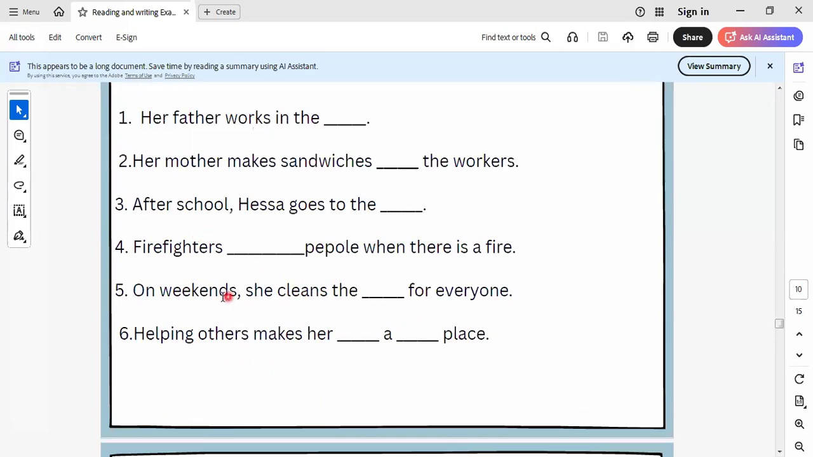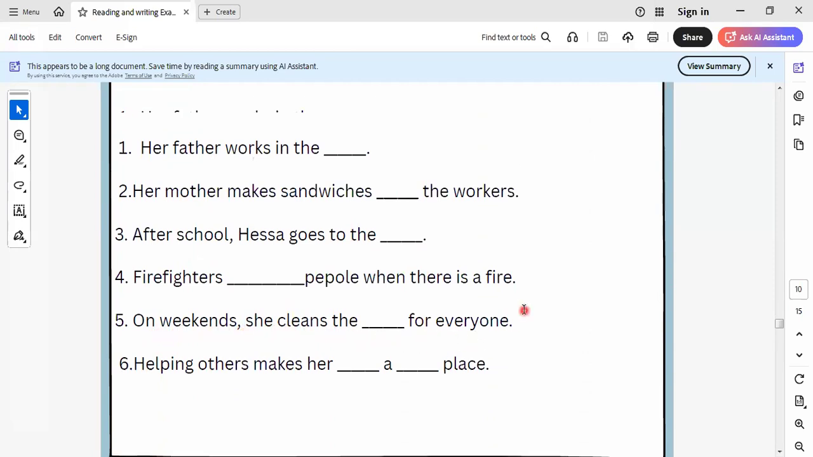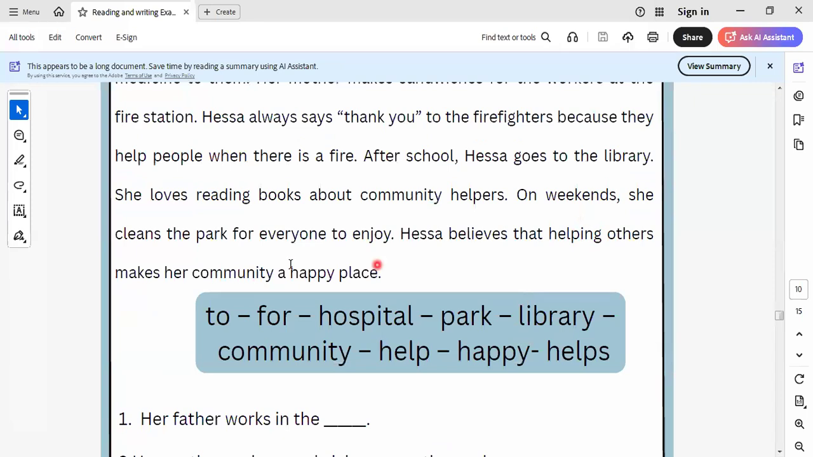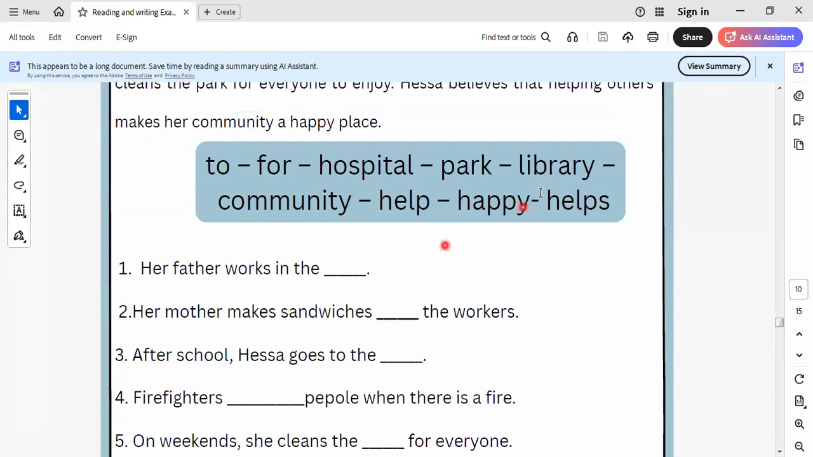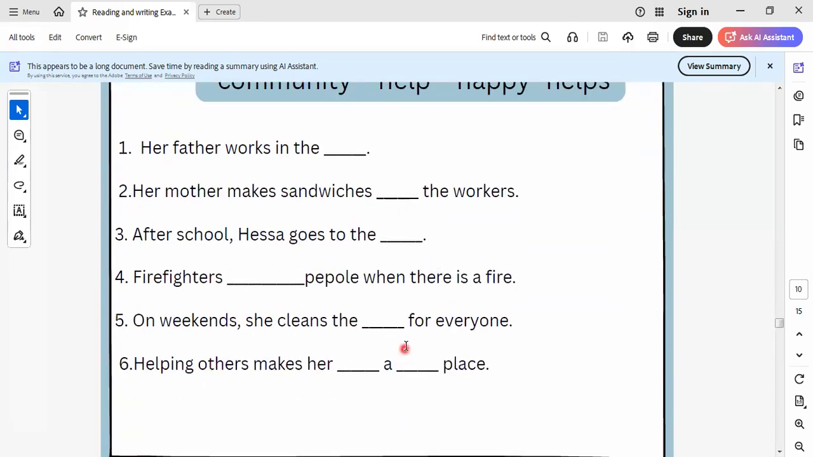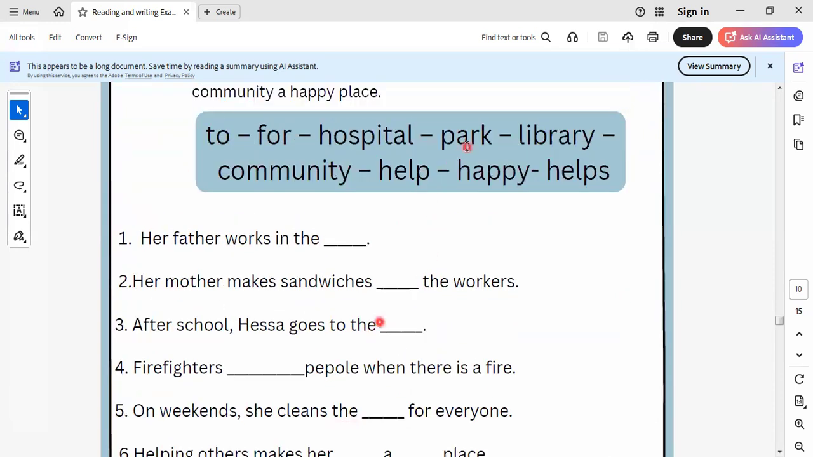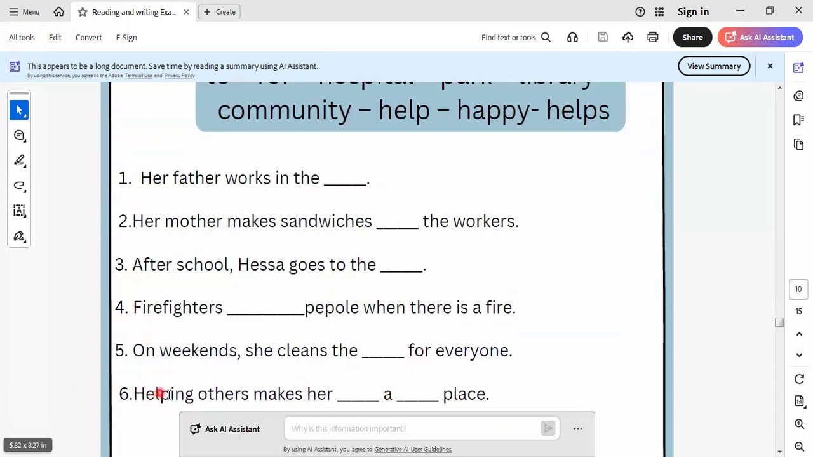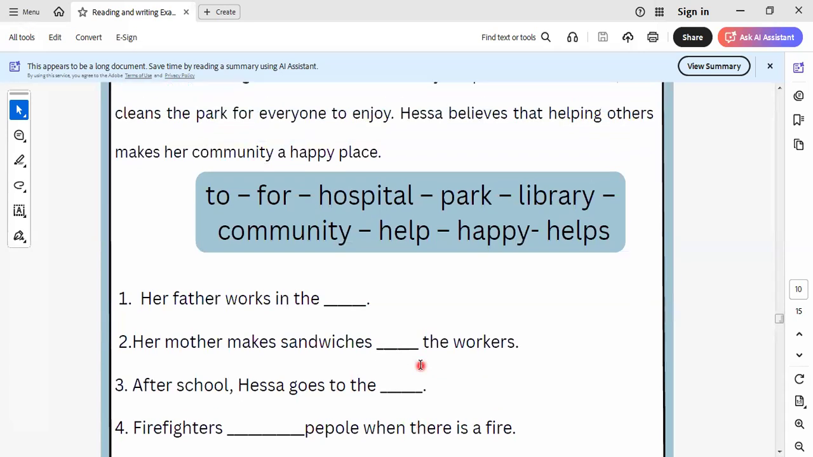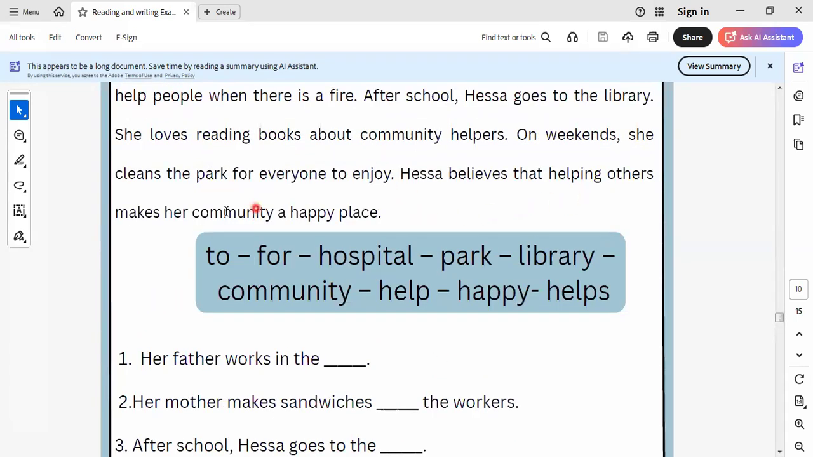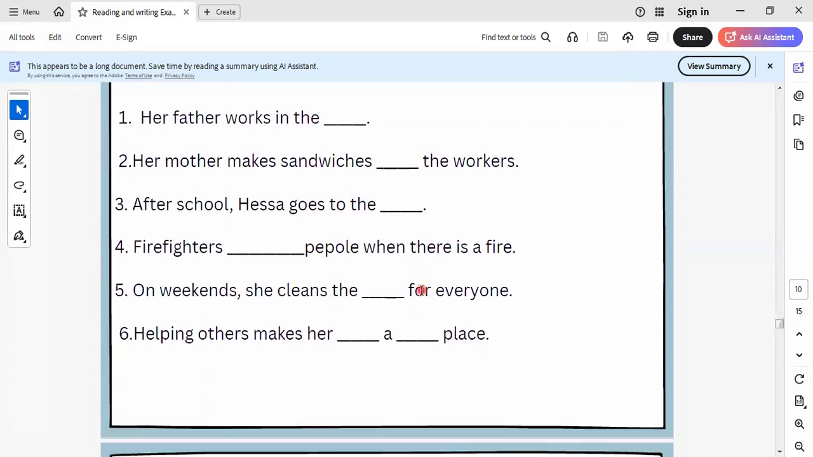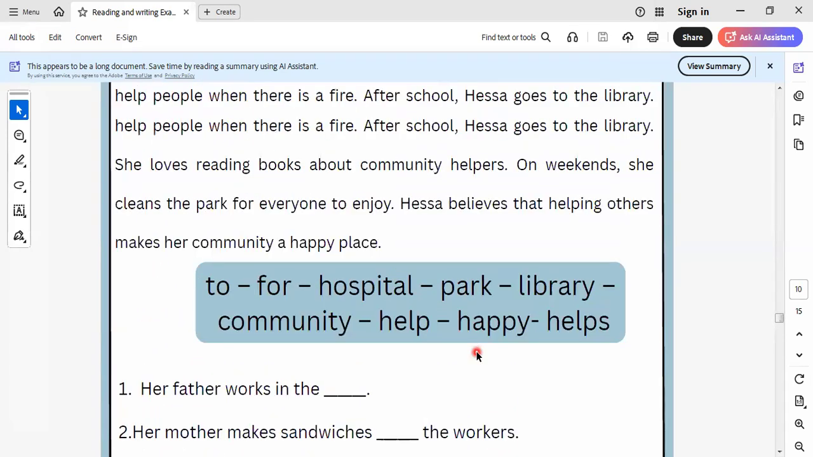Okay. And the one before the last one: on weekends she cleans the space for everyone. She cleans on the weekends. We clean what? We clean the park. Cleans the park. This one: helping others makes her what? Makes her community a happy place. Makes the community a happy place.